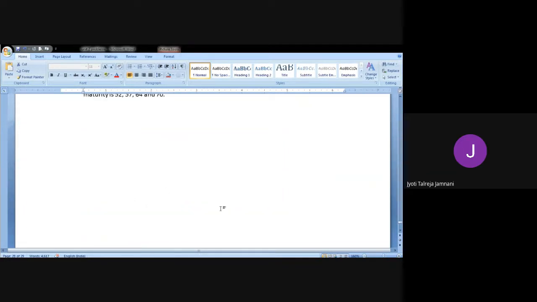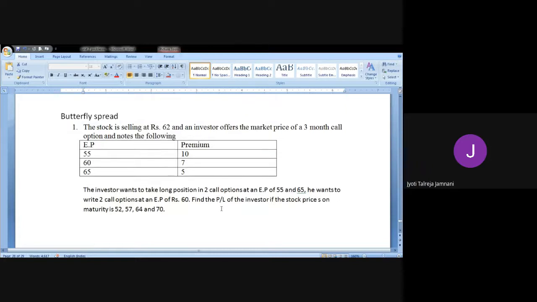Now, what do we do in butterfly spread and how is it different from bull and bear spread? In bull and bear spread, we buy one option, we sell one option. So whether it is call, we buy one call, sell one call. If we are going for put, we buy one put, sell one put. But in case of butterfly spread, we buy two call options and we sell two call options.